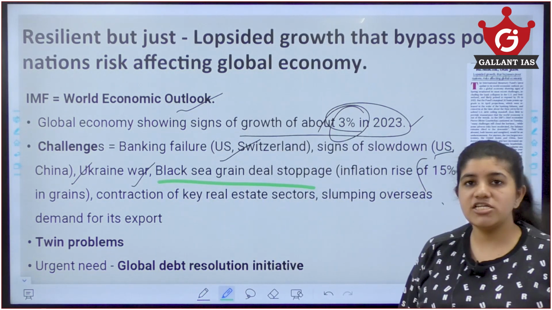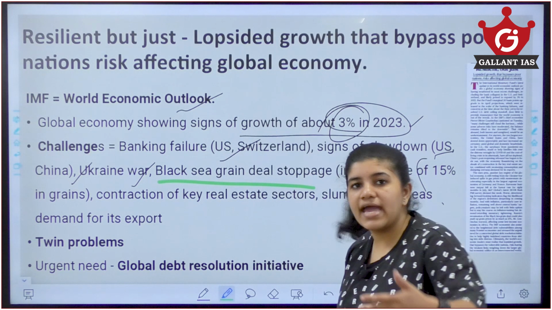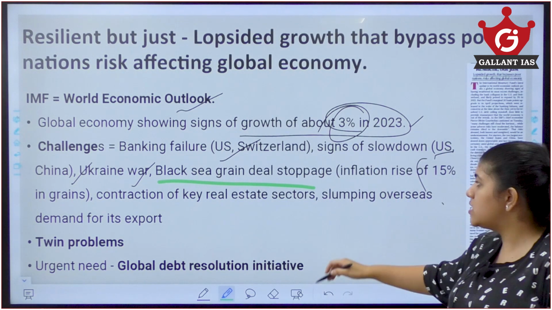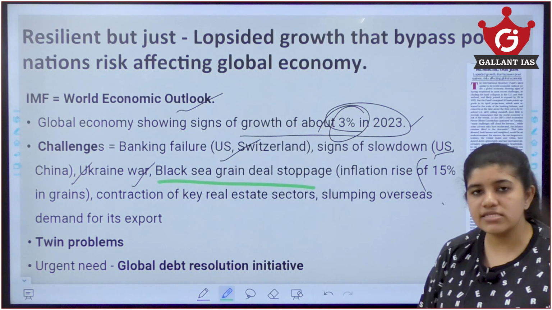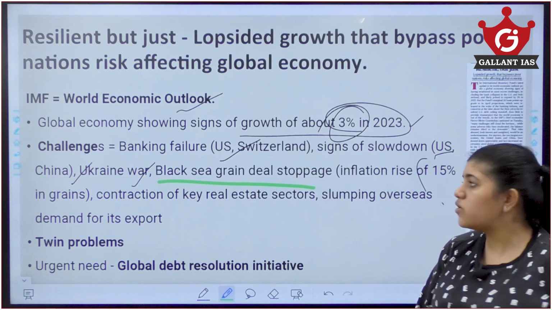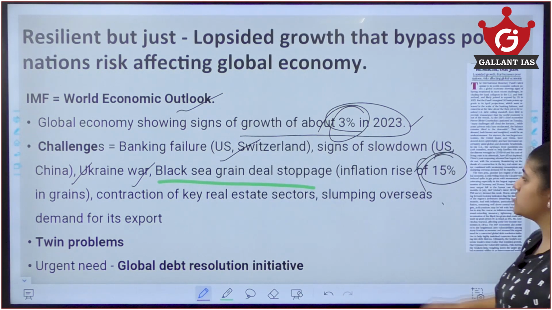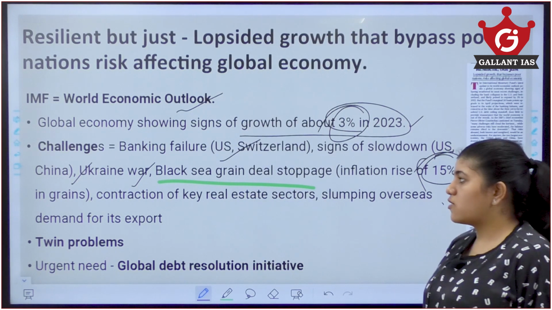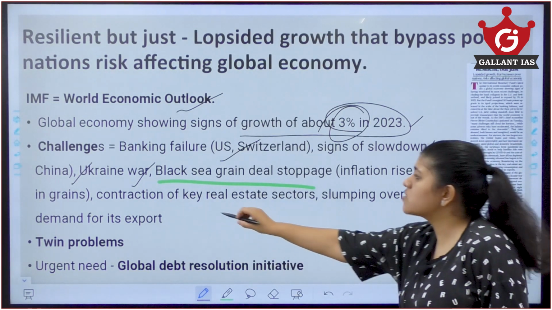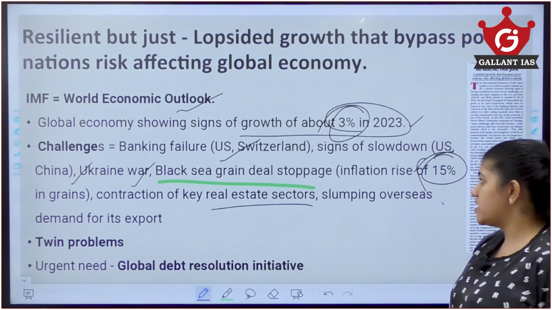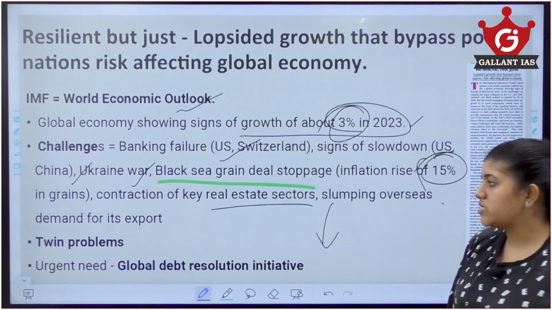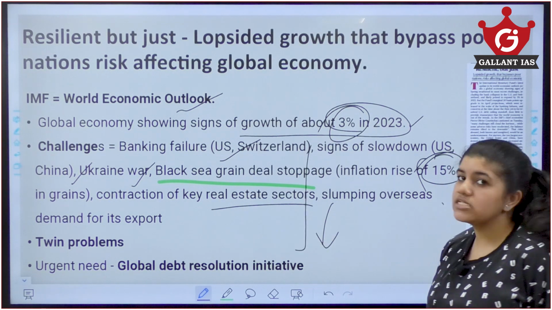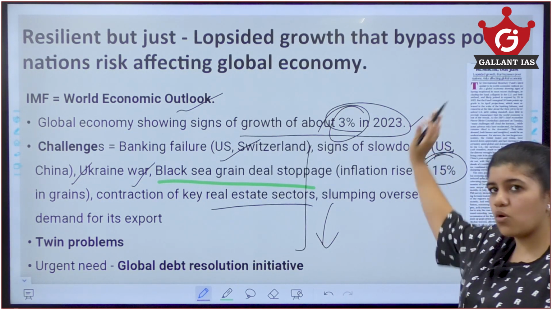Black Sea Grain Deal initiative, which I have told you about in my videos earlier. Because of the deal, there won't be distribution of grains and all, which could lead to further inflation of about 15% in the economy. Also, there is a contraction of real estate sectors, and there is a decrease in overseas exports and trade as well. These are some of the challenges currently faced in the global economy.